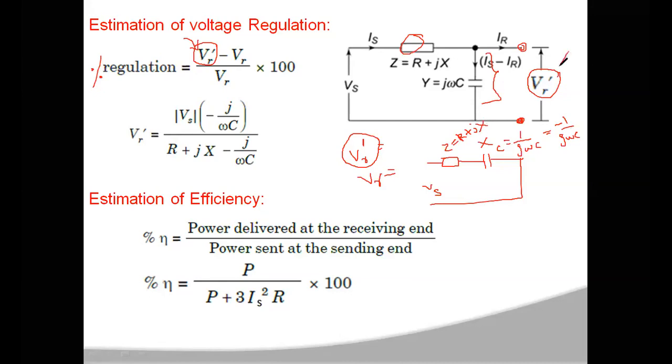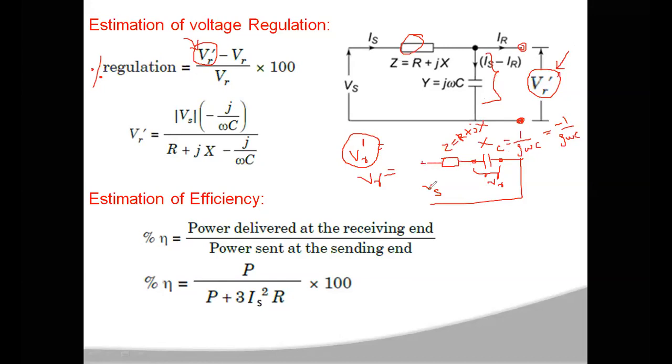To know the no load receiving end voltage, which is the voltage across the capacitance, VR dash, since these two are in series you can use the voltage division rule.